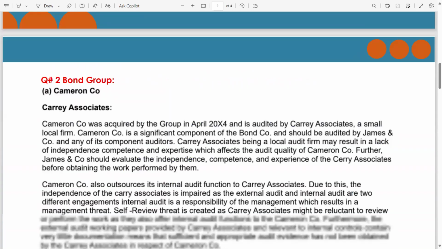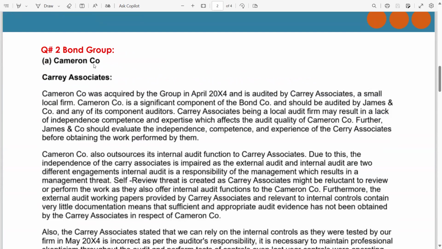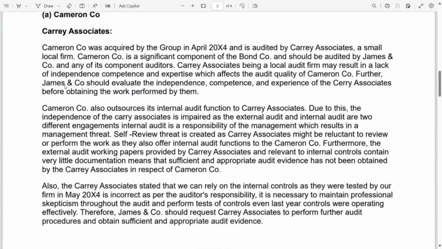Now, Bond Group part A, Cameron Company, Carey Associates. Cameron Company was acquired by the group in April 2004 and is audited by Carey Associates, a small local firm. Just copy from the exhibit and paste. Cameron Company is a significant component of the Bond Group and should be audited by James and Company or any of its component auditors. Carey Associates, being a local audit firm, may result in a lack of independence, competence, and expertise.